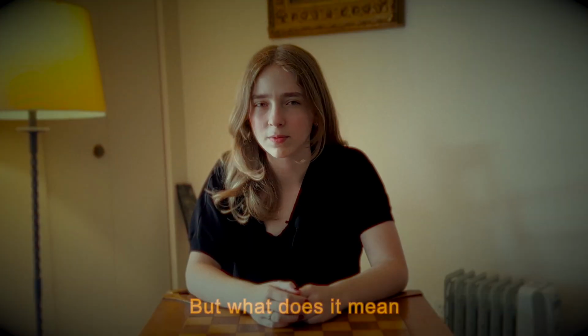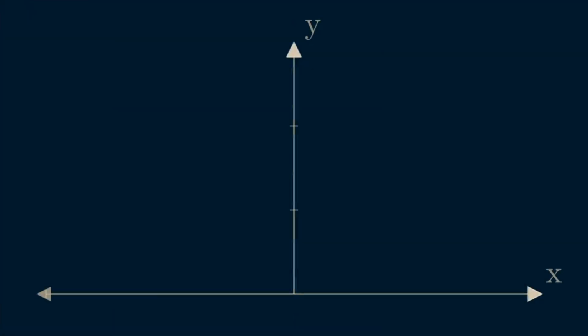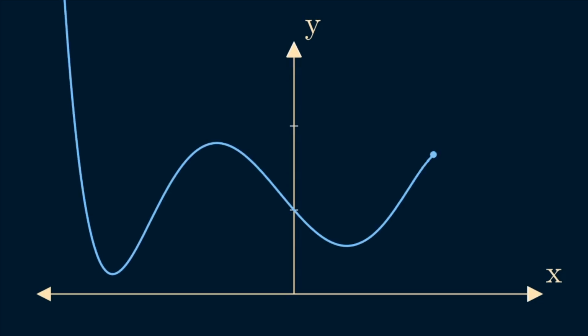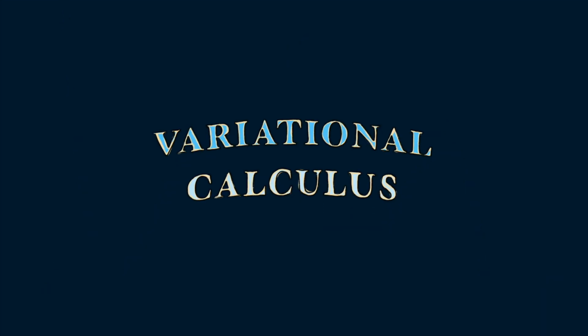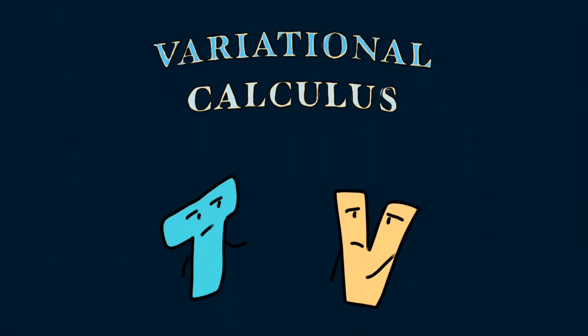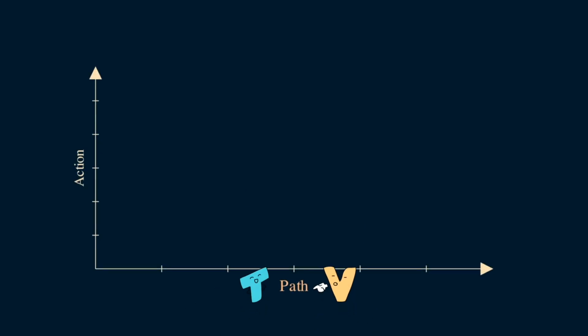But what does it mean for the action to be stationary? In single variable calculus, a stationary point is an extremal point and can be found by setting the first derivative to 0. A similar logic applies in variational calculus. Let's think abstractly for a moment. Imagine a graph where the inputs are the paths and the outputs are the assigned action values.